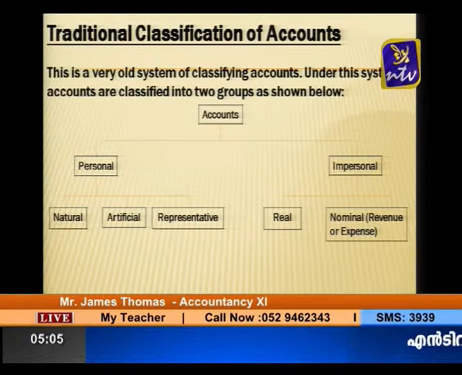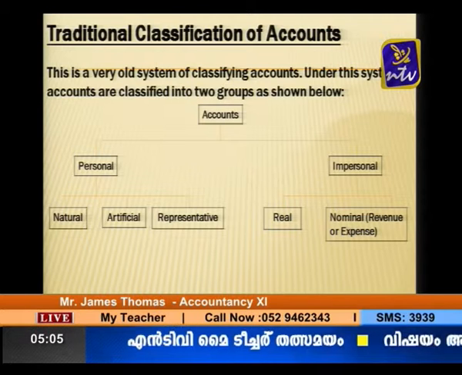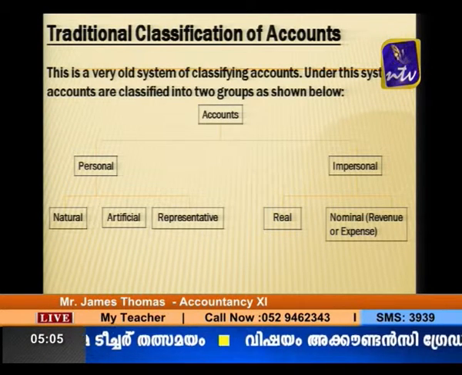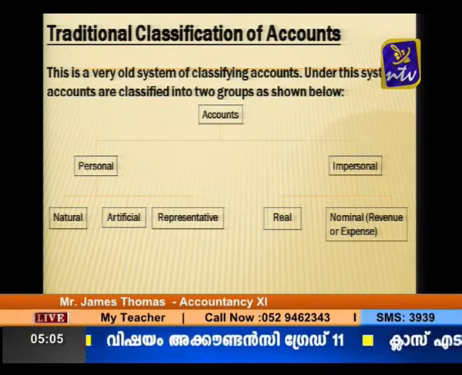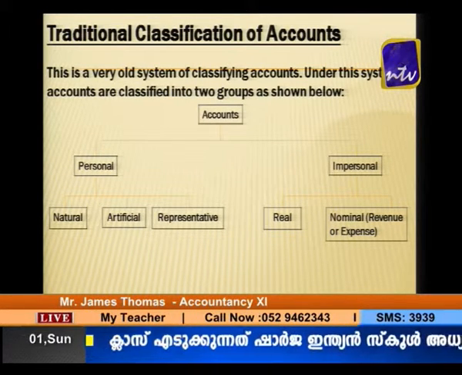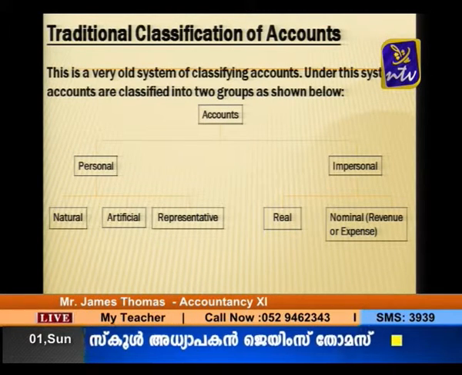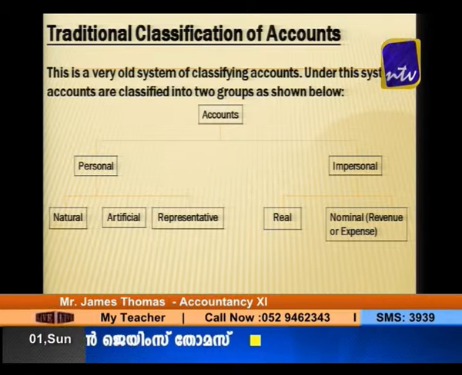That is what is called an account. You can see the traditional concept is there and the modern concept is there, and as per the traditional concept, accounts may be broadly classified into two important groups, personal accounts and impersonal accounts.